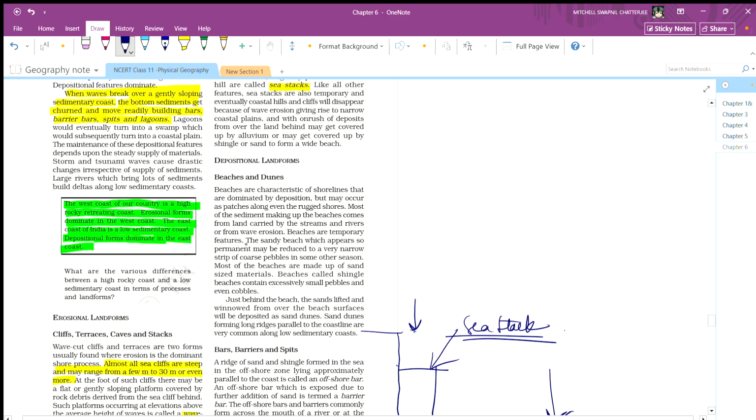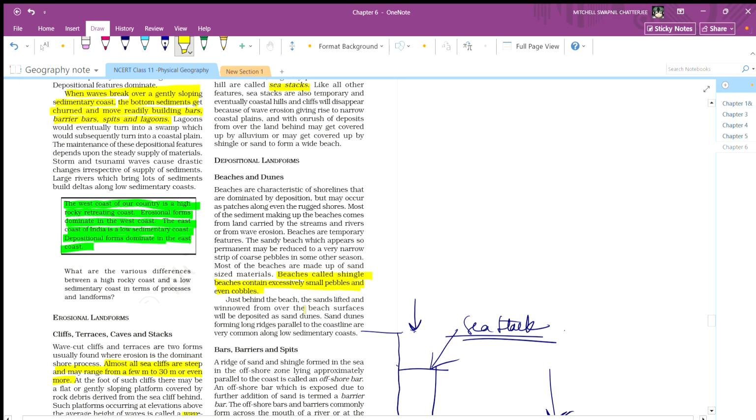Beaches are temporary features. The sandy beach, which appears to be permanent, may be reduced to a very narrow strip of coarse pebbles in some other season. Most of the beaches are made of sand-sized materials. Beaches called shingle beaches contain excessive small pebbles and even cobbles.